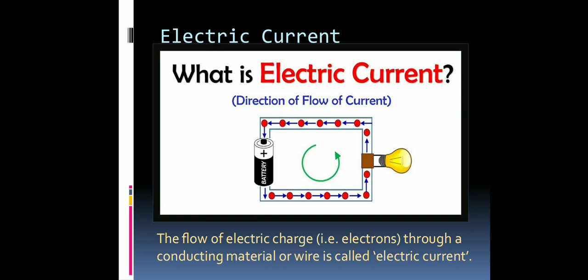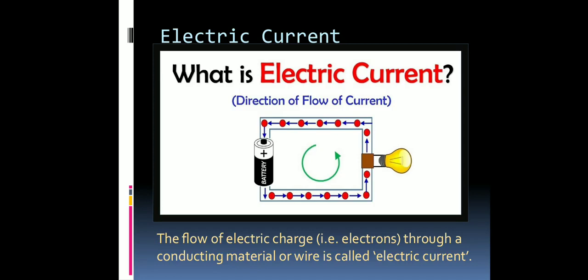Clear? Electrons are negatively charged particles present in any atom. Protons are positively charged particles in any atom, and neutrons are neutral. Clear? Now, all atoms are electrically neutral. That means the number of electrons is equal to the number of protons, so the number of positive charges is equal to the number of negative charges. Neutrons do not have any kind of charge. That's why they are called neutrons.